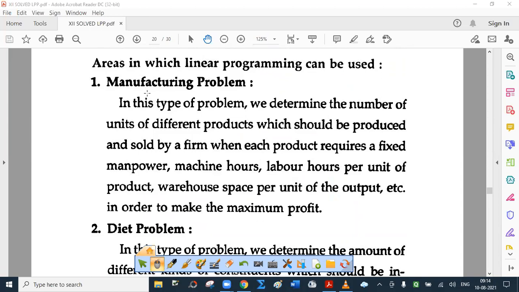Now, areas in which linear programming can be used. Manufacturing problem. In this type of problem, we determine the number of units of different products which should be produced and sold by a firm when each product requires a fixed manpower, machine hours, labor hours per unit of product, warehouse space per unit of the output, etc. in order to make the maximum profit.